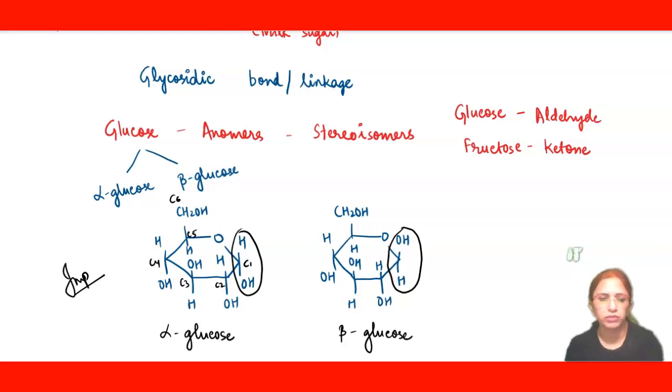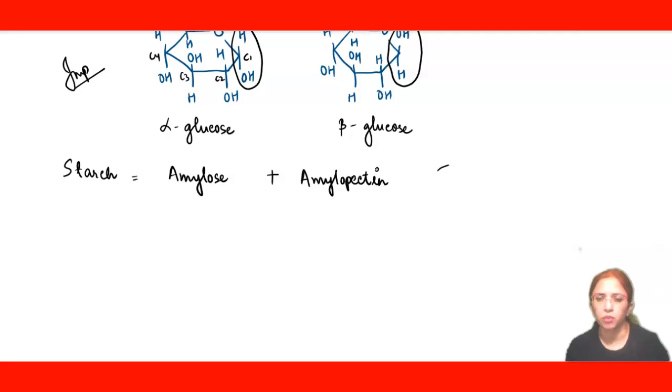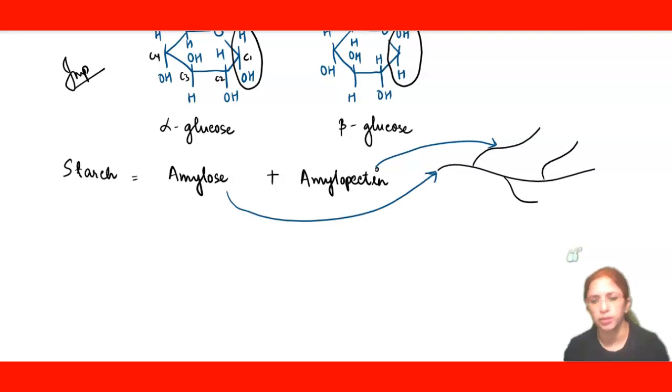Now we will see actually how starch is formed. Starch is formed because of two subunits. One is known as amylose and another is known as amylopectin. If I want to show a rough diagram, then starch is generally represented like this. The branching is because of amylopectin, and the linear structure is due to amylose.